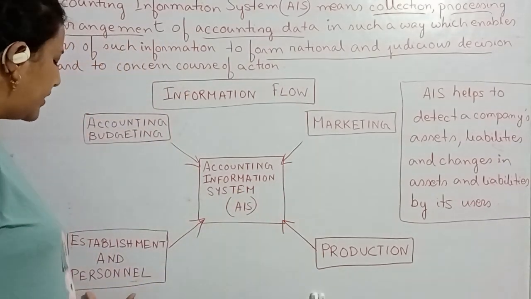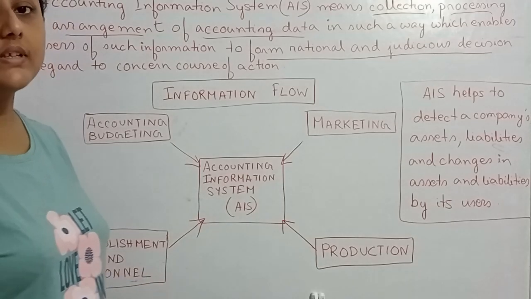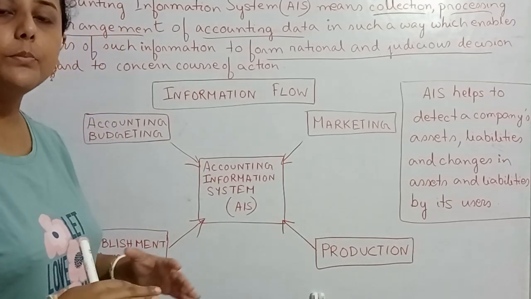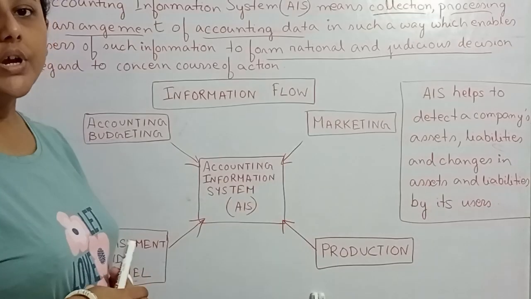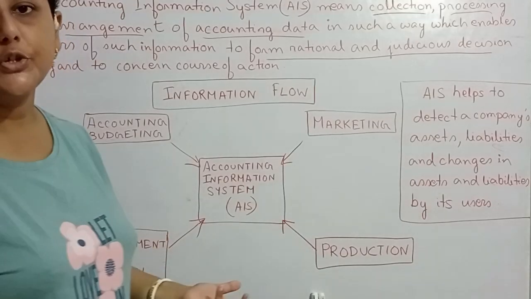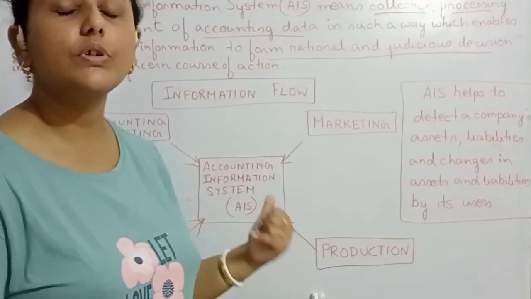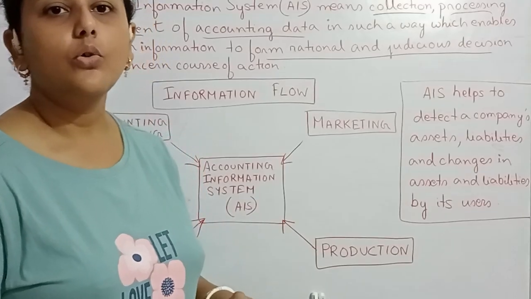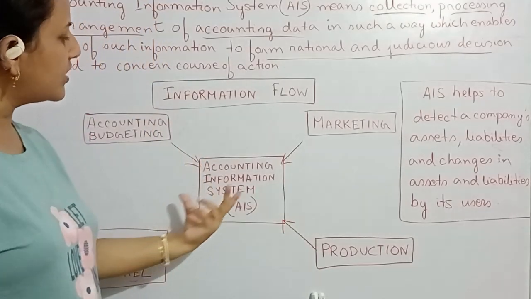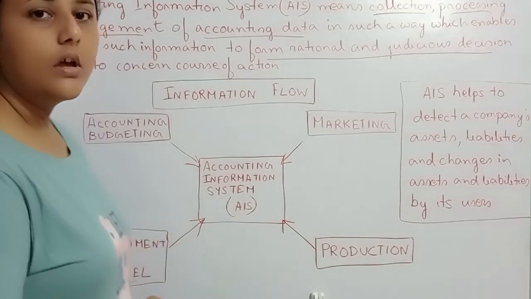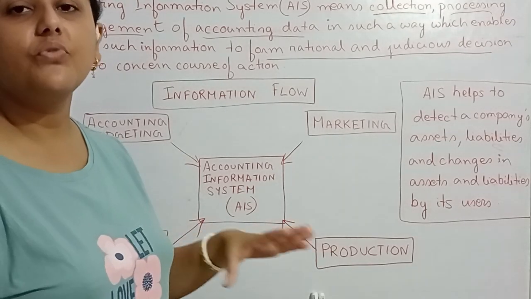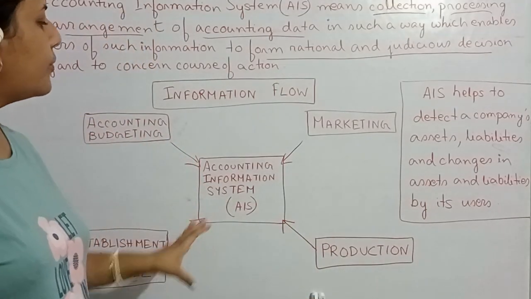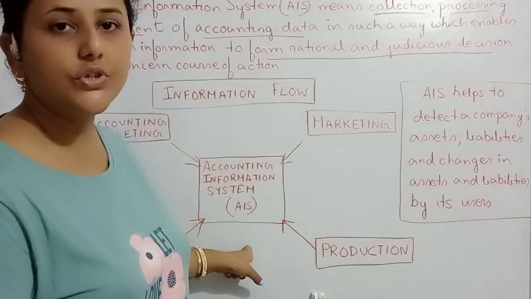Then see here, establishment and personnel. What does establishment mean? It is an organization, and personnel means the people working in the organization. So about the establishment, what are its expenditures, what are its incomes, how the business will run, those informations are also contained in the accounting information system. Then personnel: what can be the wages, what can be the benefits of the personnel, those informations are also contained in the accounting information system.